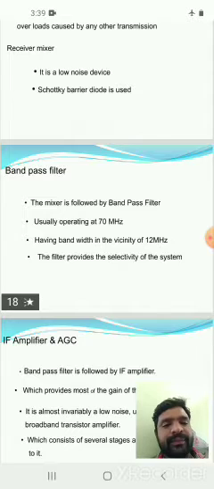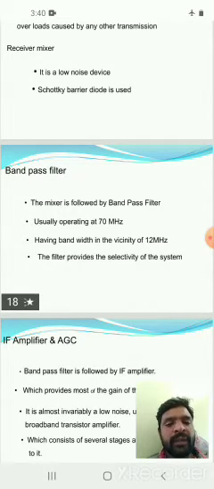Band pass filter. Here, the mixer is followed by the band pass filter, usually operating at 70 MHz, having a bandwidth in the vicinity of 12 MHz. The filter provides the selectivity of the system. So the band pass filter allows a certain band of frequency.